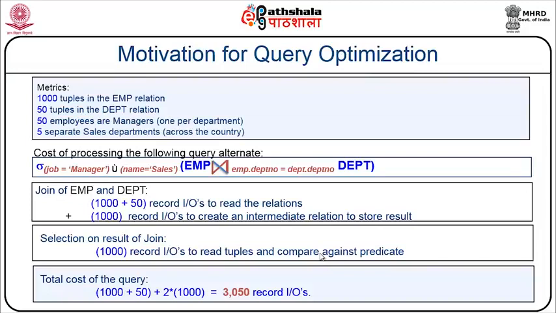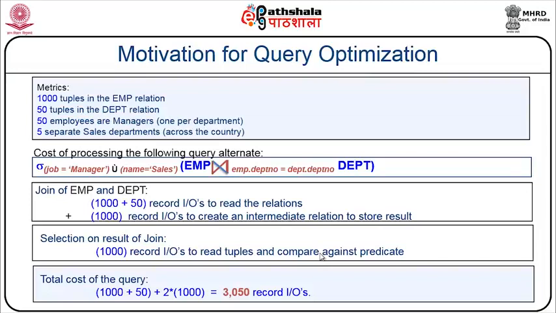And for selection of the result of join, that is to put a predicate of designation as manager and department name as sales, I will select only from those 1000 tuples. So if you try to really understand this particular scenario, if I had used a Cartesian product, I would have scanned through 50,000 records to fetch a result, and I would have had an intermediary process of 50,000 records to store all the results. So that time-consuming process has been avoided.